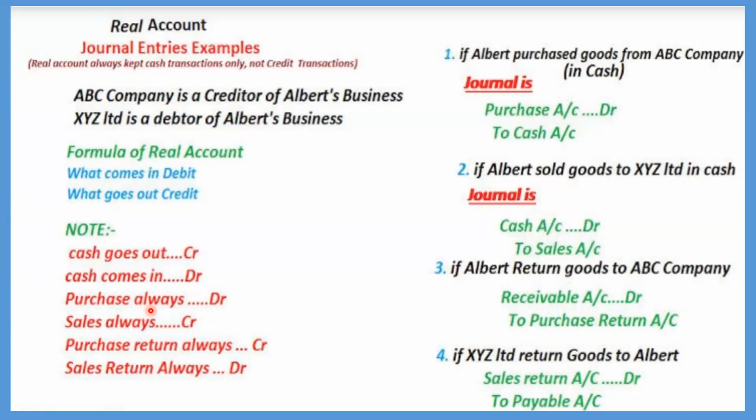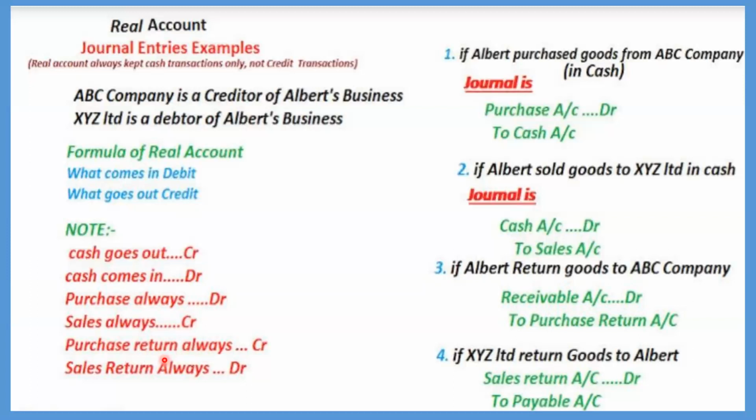You are going for purchasing or shopping. What do you do? You give the money and buy clothes. What is coming in? Cloth is coming in, right? So like that, purchase always means we are purchasing something for the business, so it should be debited. Sales always means we are selling out. Sales means the product is going out of the business. It should be credited.